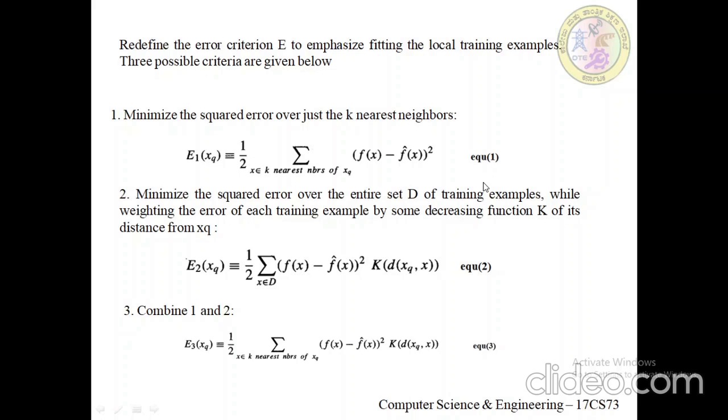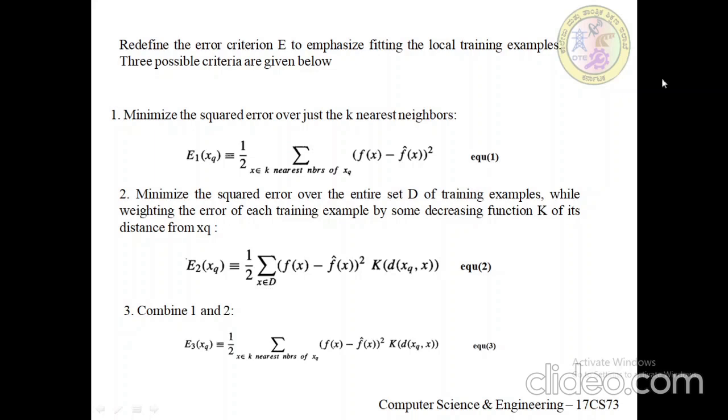The second criterion is to minimize the squared error over the entire set D of training examples while weighing the error of each training example by some decreasing function K of its distance from xq. E2 of xq is equivalent to 1 by 2 of the summation of f of x minus f cap of x the whole square times K of d of xq comma x, where x belongs to the set D of training examples.